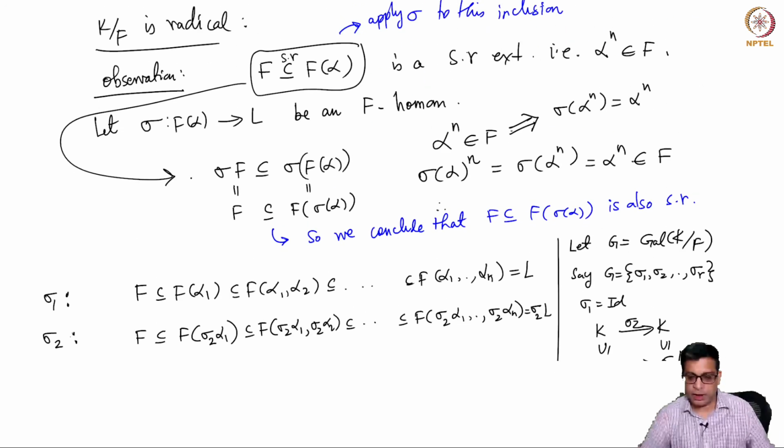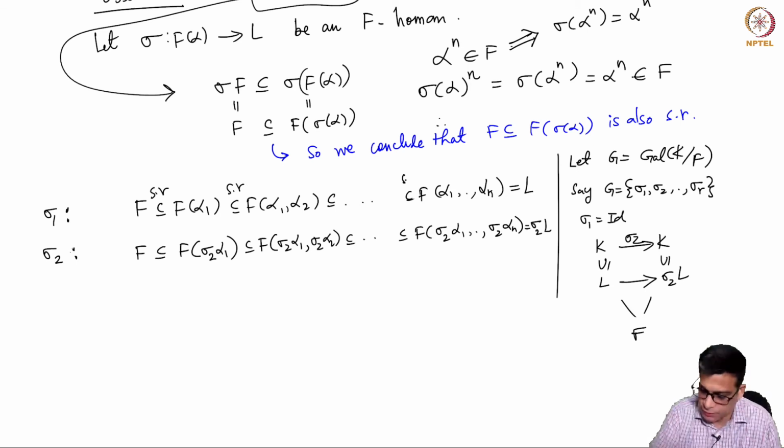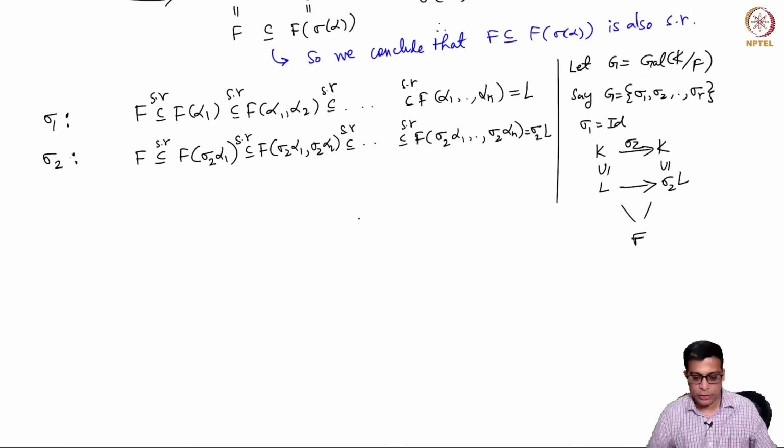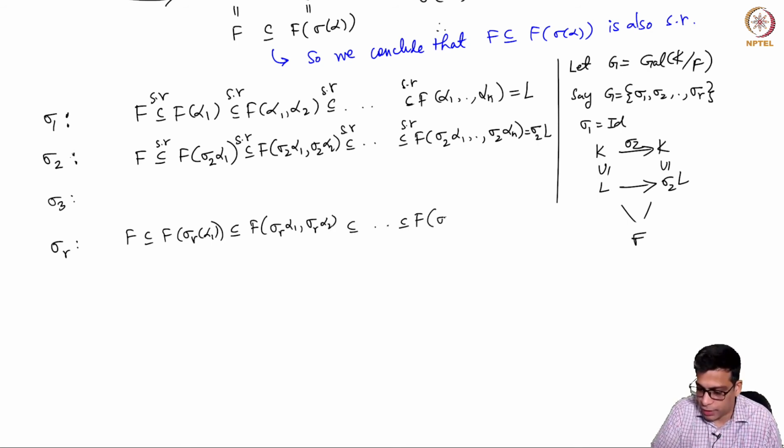Okay, but the point that we can now conclude using this observation is, these are simple radical by hypothesis. But now we conclude that this is simple radical because some power of sigma 2 alpha 2 is here, same power in fact. So now you can apply this to all of them, sigma R finally. So you get F contained in F(sigma R alpha 1), contained in F(sigma R alpha 1, sigma R alpha 2), all the way up to F(sigma R alpha 1, ..., sigma R alpha n), which is of course sigma R L.